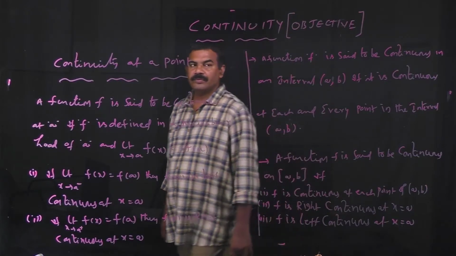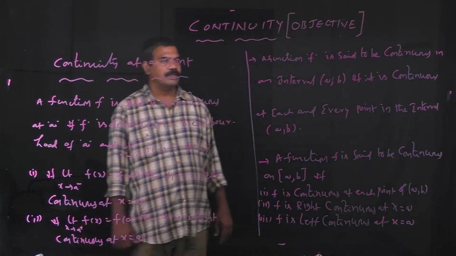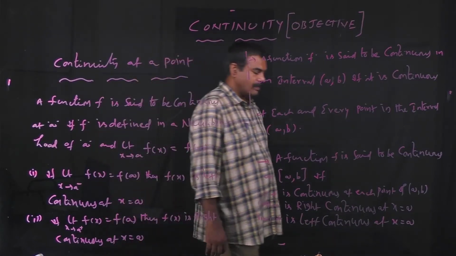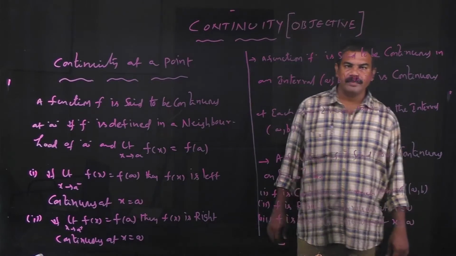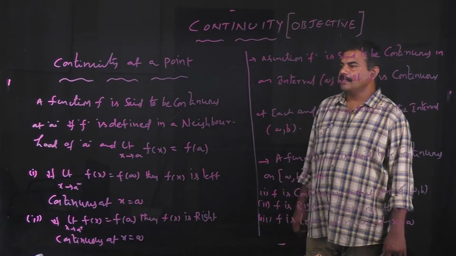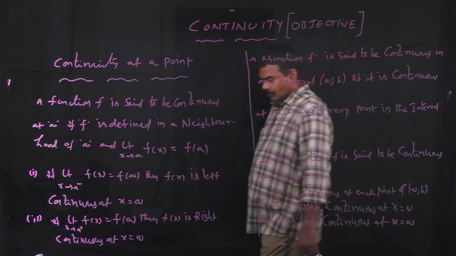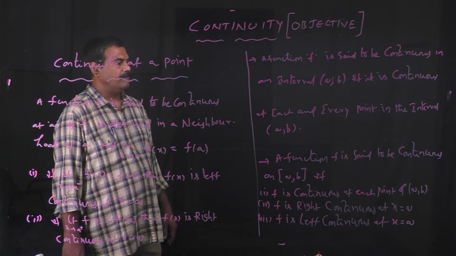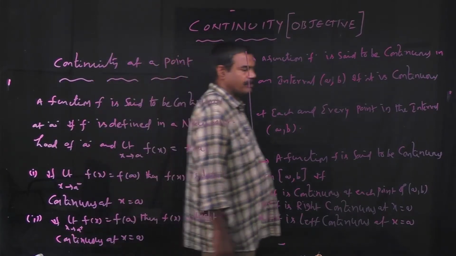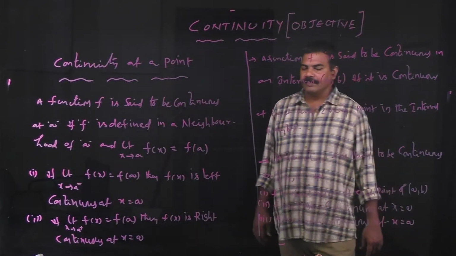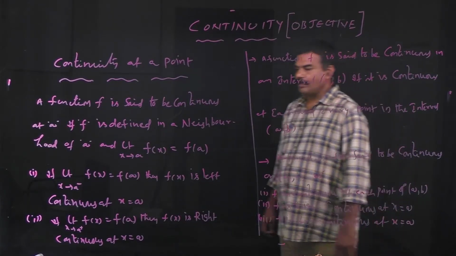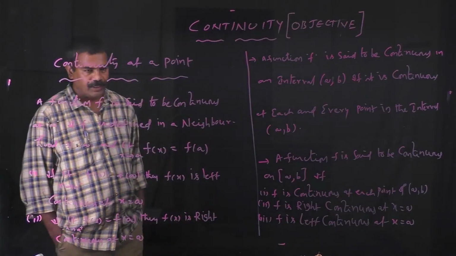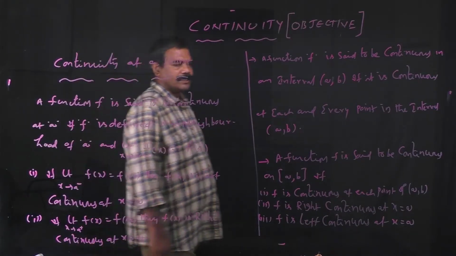Now we discuss the open interval. A function f is said to be continuous on the open interval (a, b) if it is continuous at each and every point in the open interval (a, b). Next, a function f is said to be continuous in the closed interval [a, b] if, number 1, f is continuous at each point of the open interval (a, b), and f is right continuous at x equal to a and f is left continuous at x equal to b.